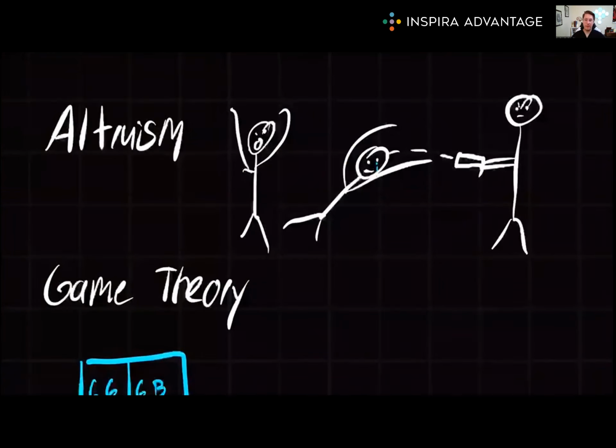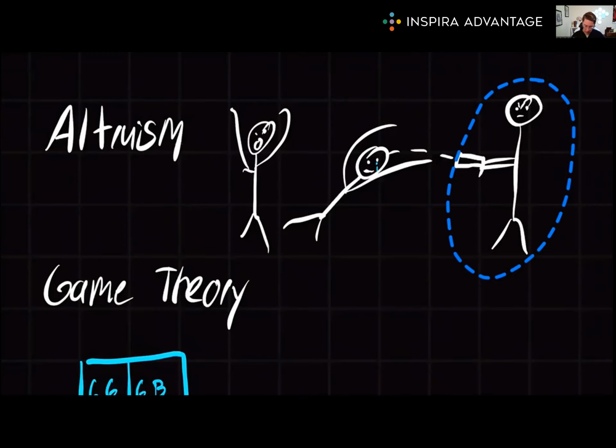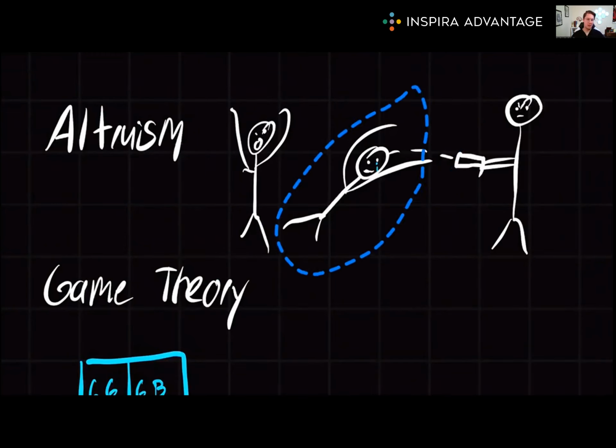Altruism is a helping behavior in which a person's intent is to benefit someone else at some cost to themselves. For instance, a physician working in a low-resource setting might choose to provide free healthcare to underserved communities, even if it means sacrificing personal comfort and financial gain. Or in this little sketch here, we have an assassin who is shooting at this guy, but the one in the middle jumps in between and takes the bullet.